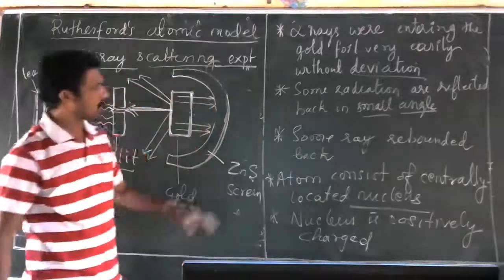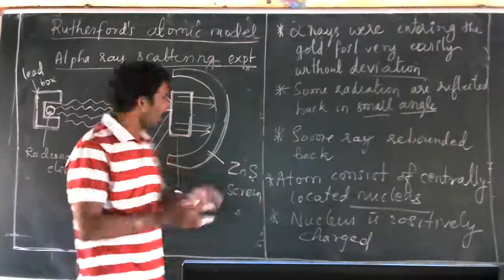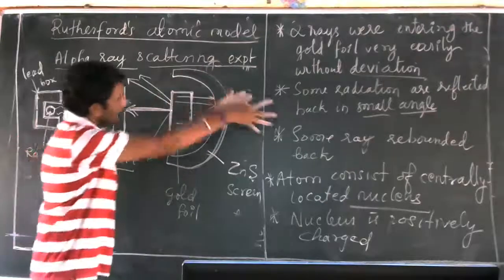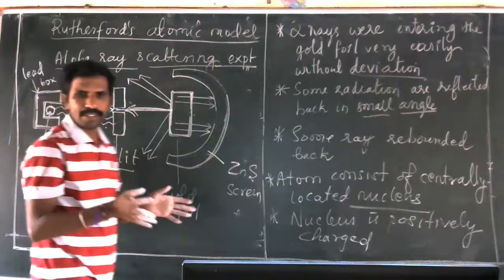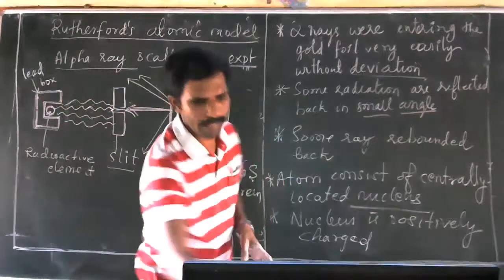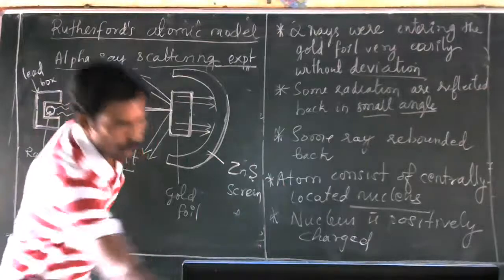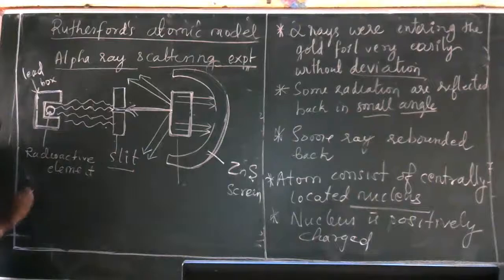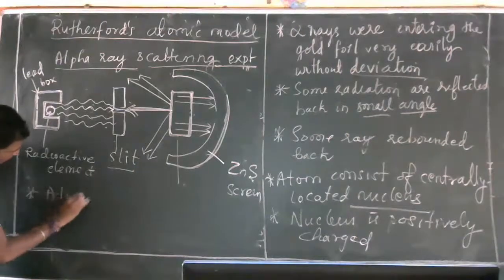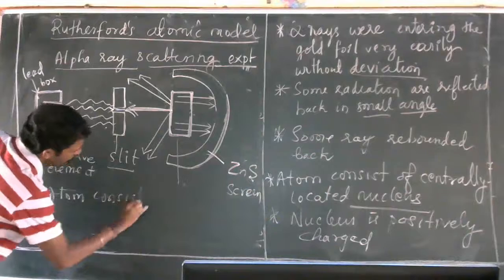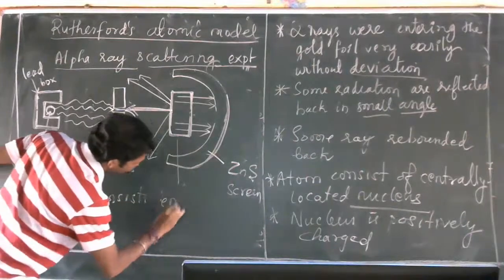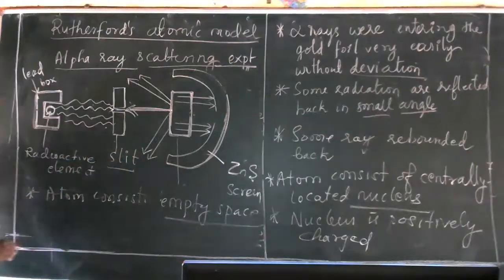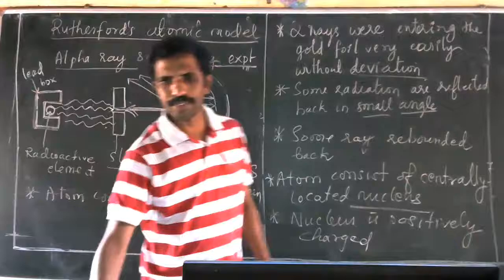He told that a lot of rays were entering the gold foil without any deviation. That means the atom consists of a lot of empty space.